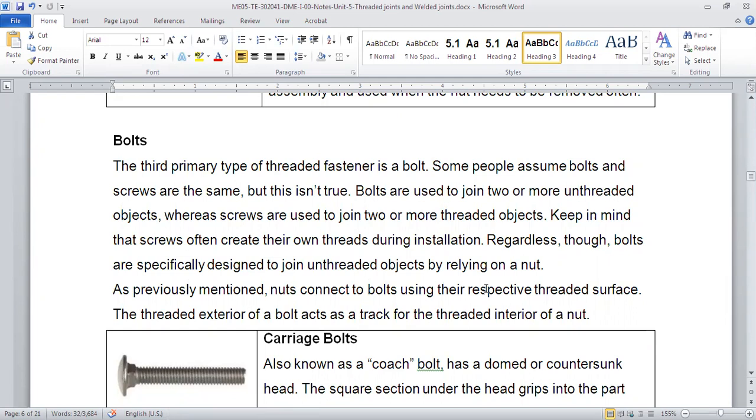But that is not the case with your screw, right? Now a screw we will use to join two parts which have threads. We will simply tighten it, right?